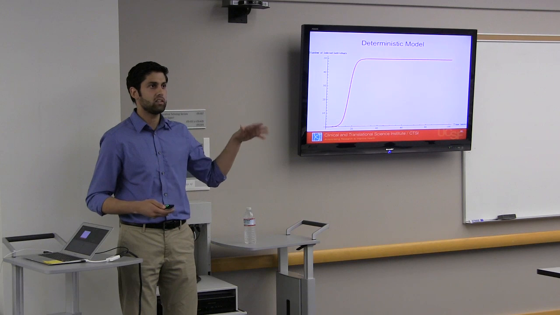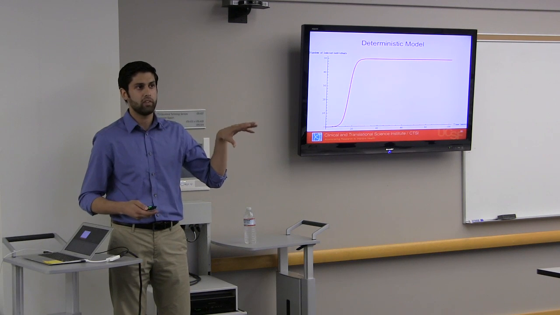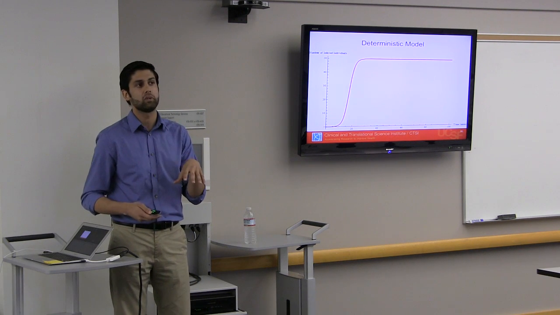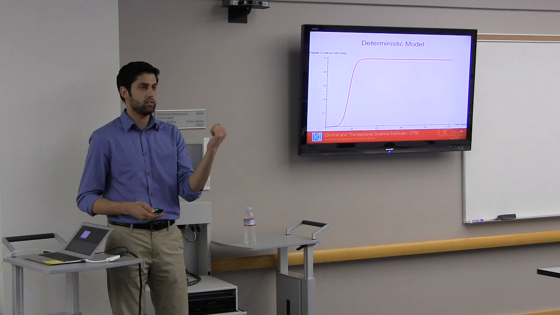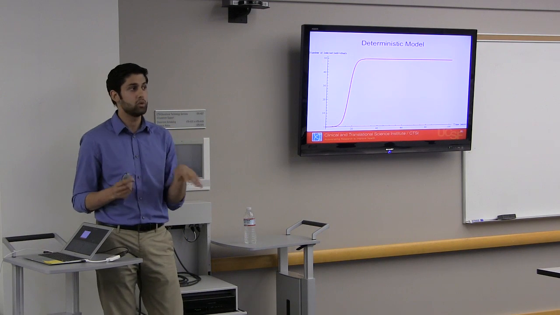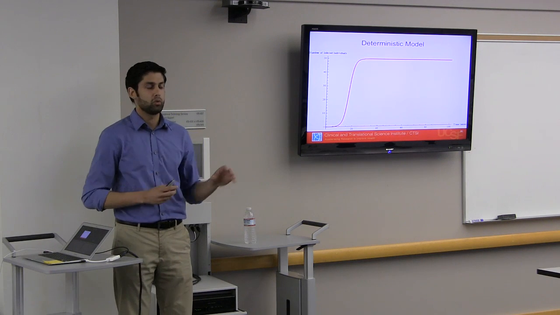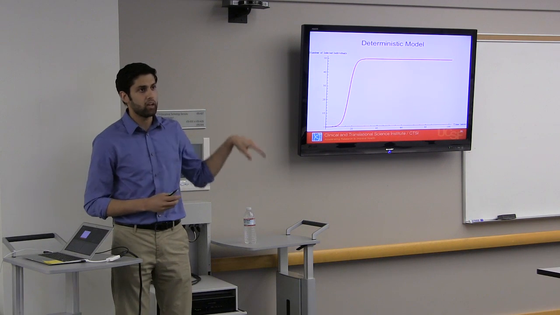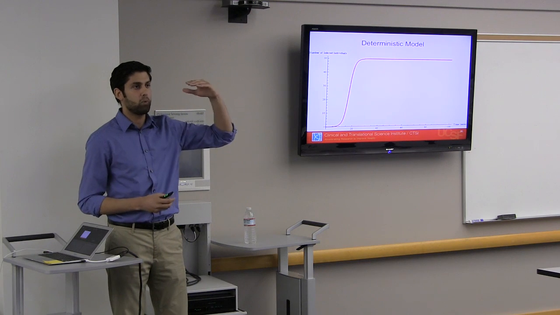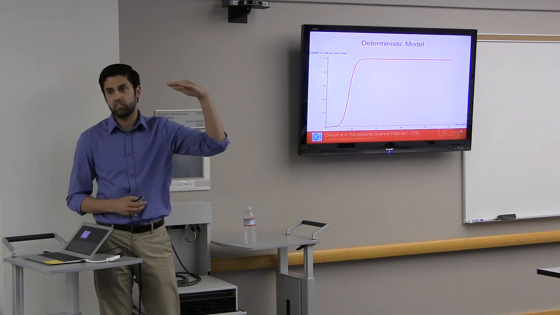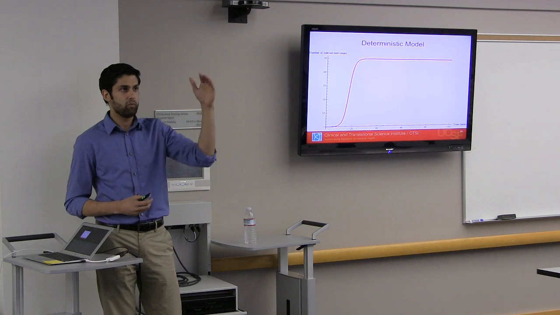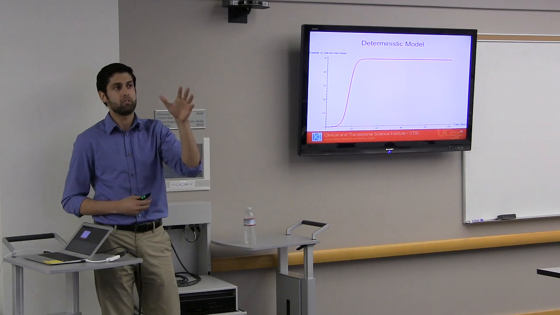On the y-axis, you have the number of infected people in the community, and on the x-axis, you have time. I started this equation by assuming that there's 2 infected people in the community, and then I just looked to see what happens over time. It starts off with 2 infected people, and then it exponentially grows, and then at some point it saturates, and then it reaches this endemic equilibrium. So the endemic equilibrium is at 50.